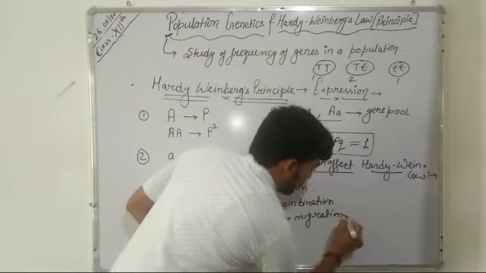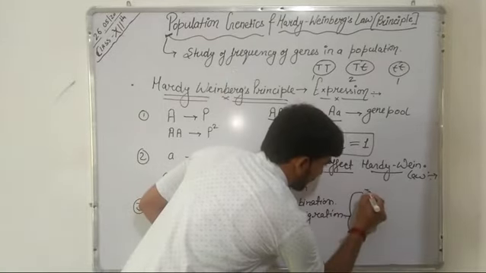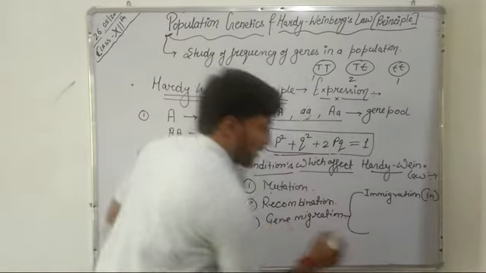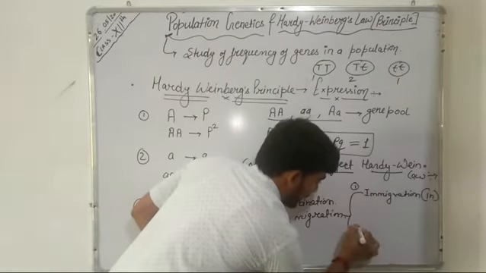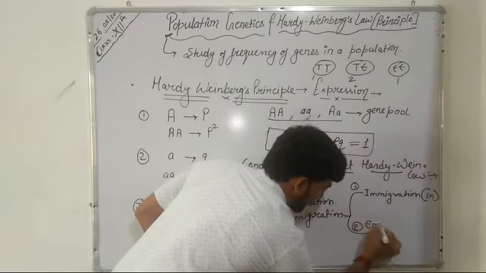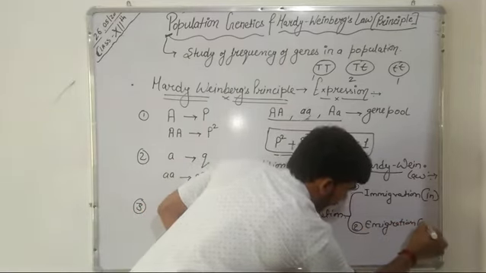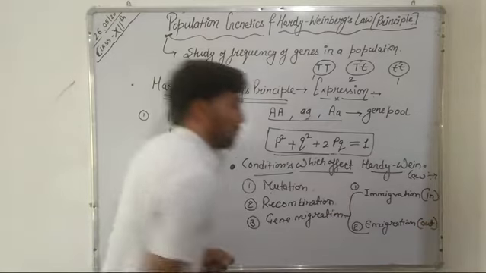So it is of two types: immigration, that is moving in of alleles into a population, or emigration, that is moving out of alleles from a population.